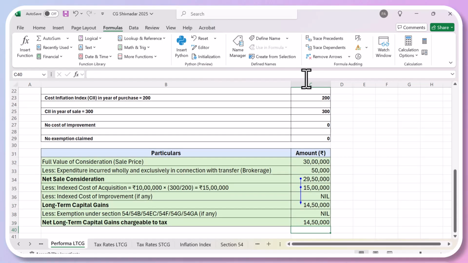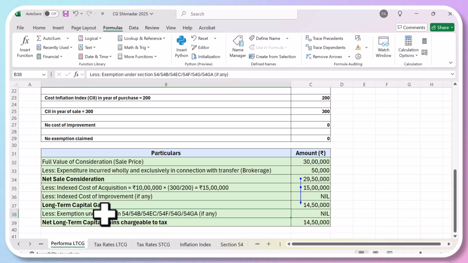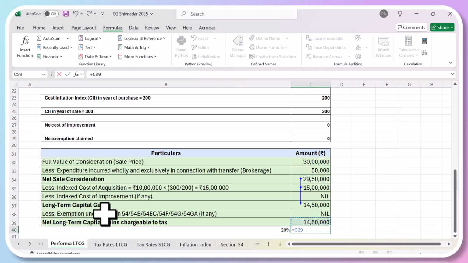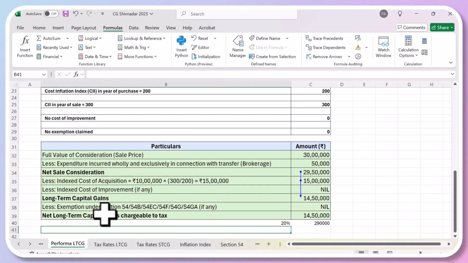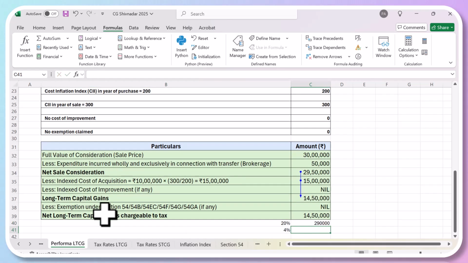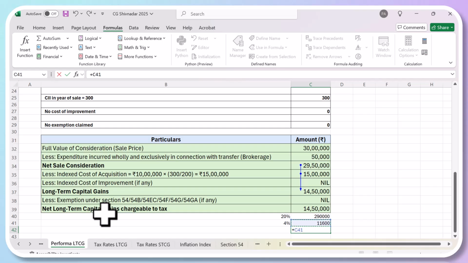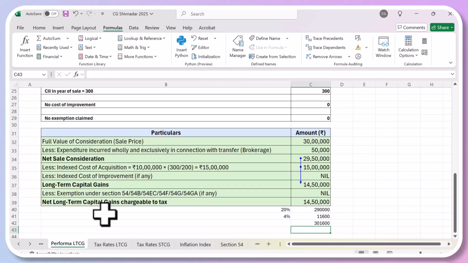Now, there is no exemption because in the question nothing has been given. So you have to pay tax on 14 lakhs. The tax rate is 20%. If you want to calculate the tax also, we can calculate it. And then there is a 4% cess. So the total tax liability will be the same even if you have another income, because the tax rates are different.